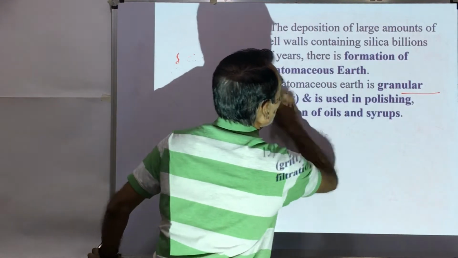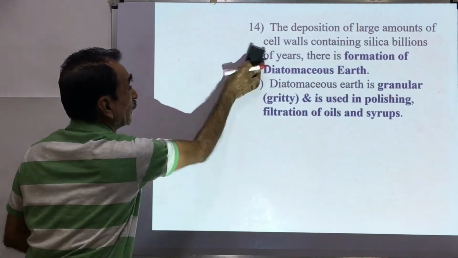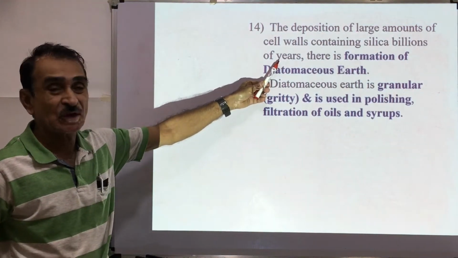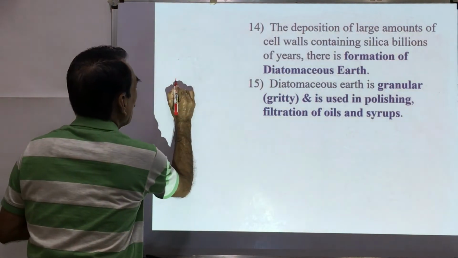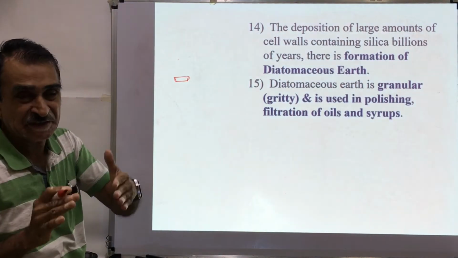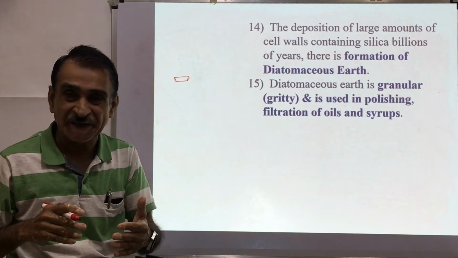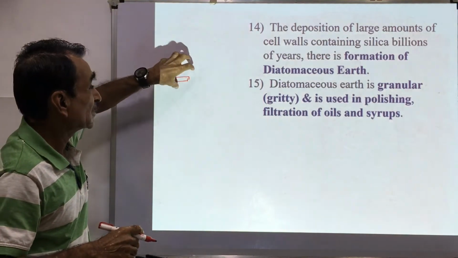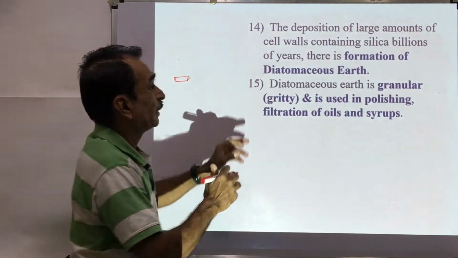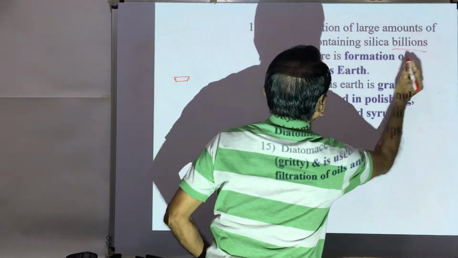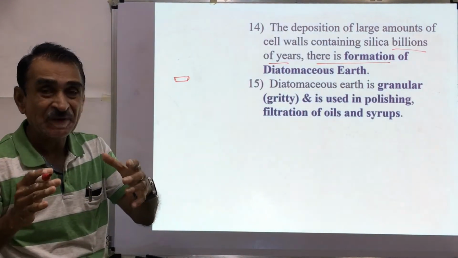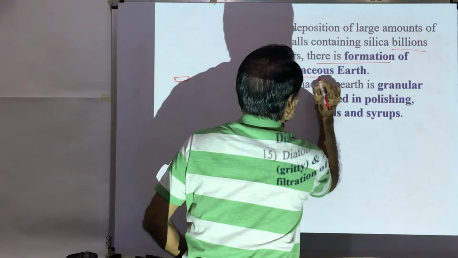The deposition of a large amount of walls containing silica over billions of years. So such diatoms, we know that their wall is very indestructible, this cannot be degraded. Such walls are deposited in larger quantity over billions of years. Therefore, there is a formation of diatomaceous earth.